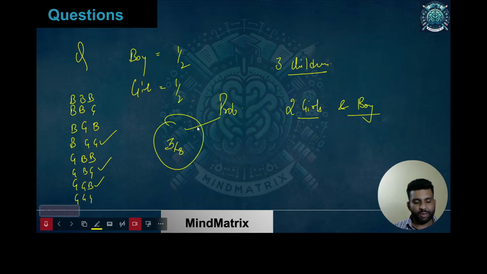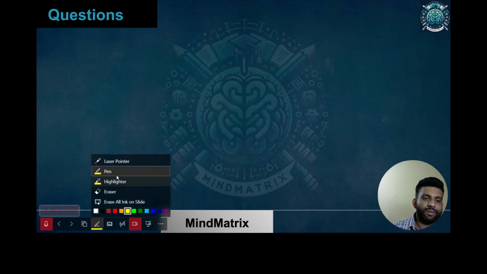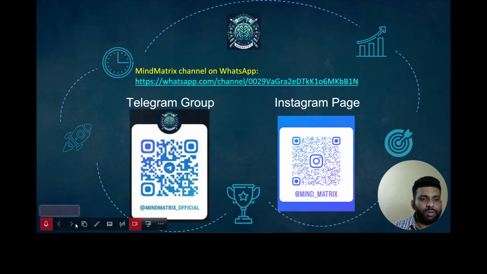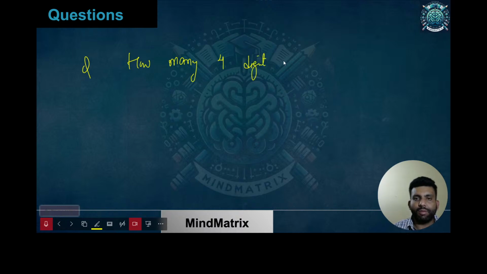Let me go through another question. Another simple question based on counting. Let me erase this. Let me write the question. The question was, how many 4-digit numbers are possible from the digits 1, 3, 4, 6, 7?